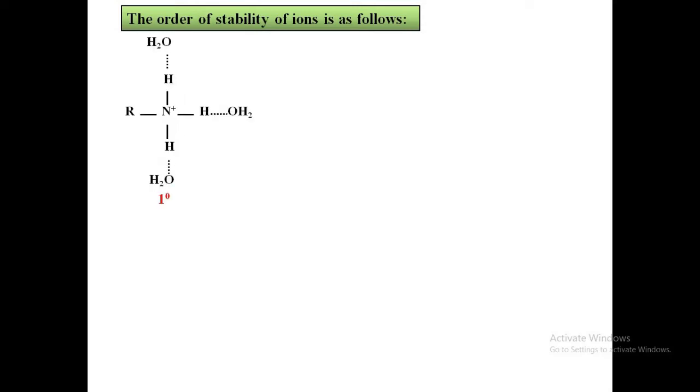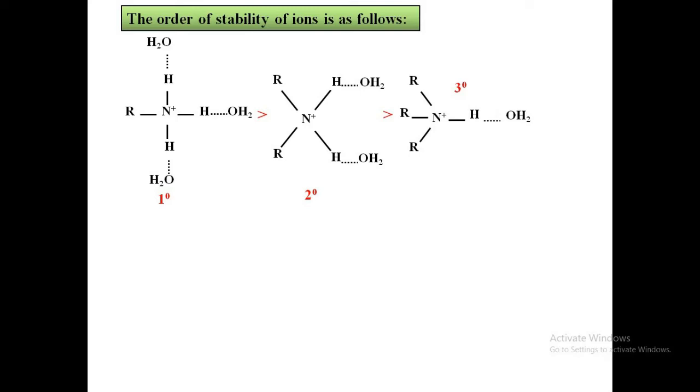Primary amine is more basic compared to secondary amine, and when compared to tertiary amine. So the order of stability is maximum for primary amine and it is very less in case of tertiary amine. From this structure, it is clearly visible that in primary amine, all the three hydrogens would be forming hydrogen bonding with the water molecule. Why? Because it is aqueous phase.